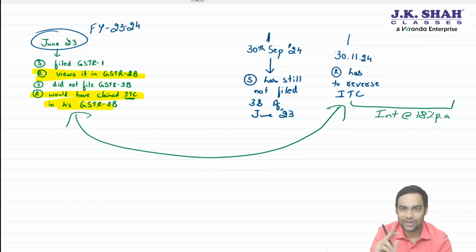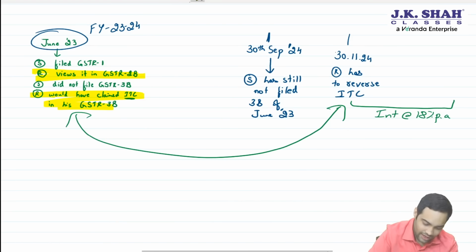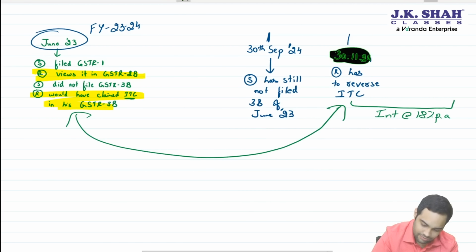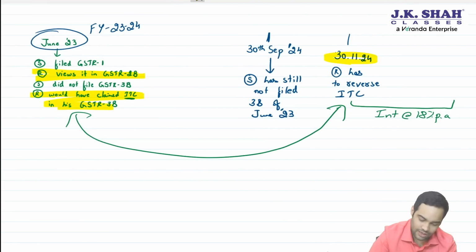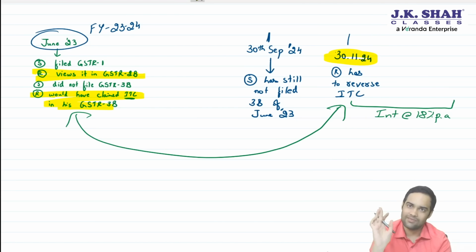If supplier has not paid the tax, that is, he has not filed the returns of 3B by 30th September after the financial year, then you have to reverse by 30th November. By 30th November, you will have to reverse ITC. If you don't reverse till 30th November, interest at 18% per annum will start and officer can also recover that money from you.